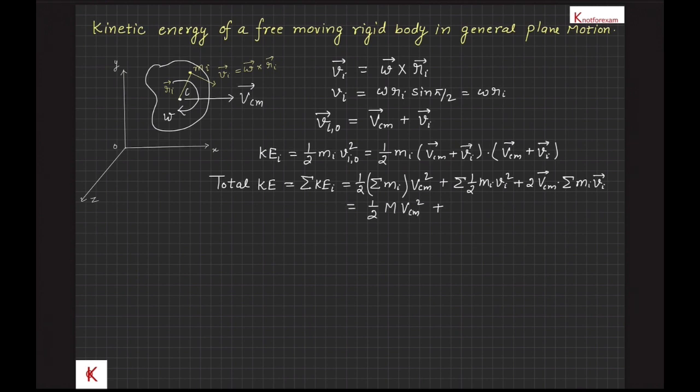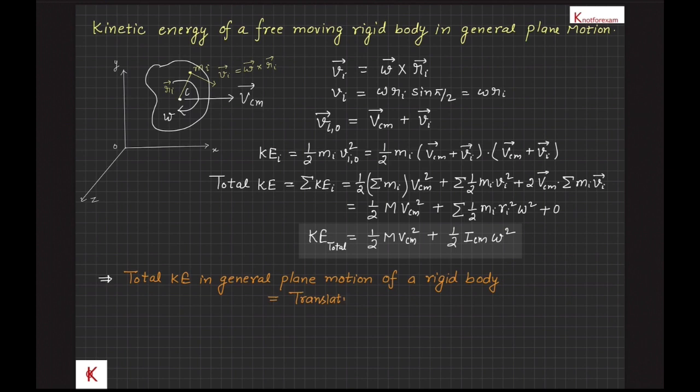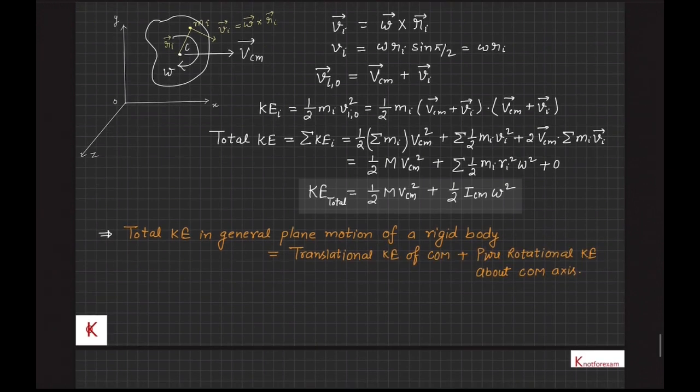Here the last term in this expression is 0, therefore the total kinetic energy comes out to be half m v_cm square plus sigma half m_i r_i square into omega square, that is half m v_cm square plus half I_cm omega square. Therefore, the total kinetic energy in general plane motion of the rigid body is equal to the translational kinetic energy of the center of mass plus the pure rotational kinetic energy about the center of mass axis.